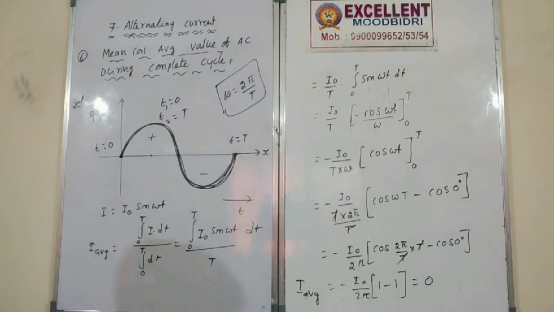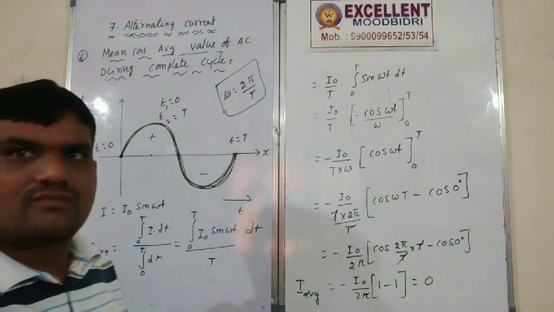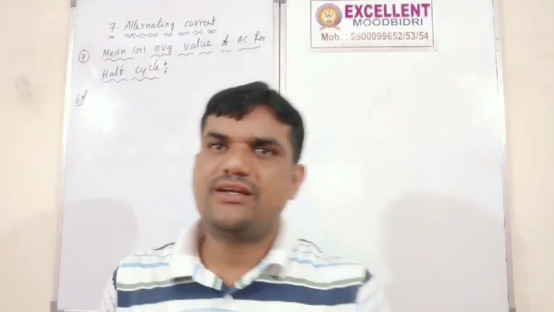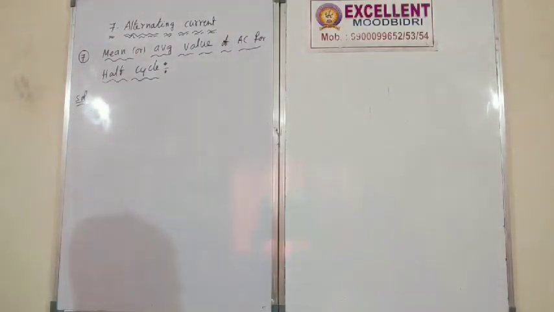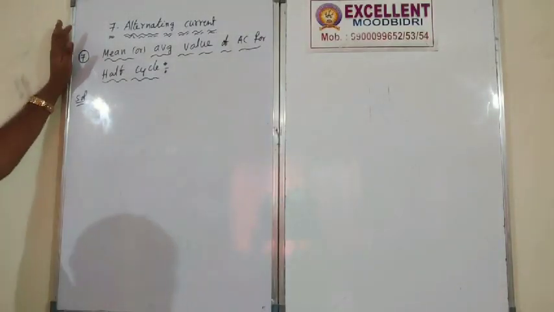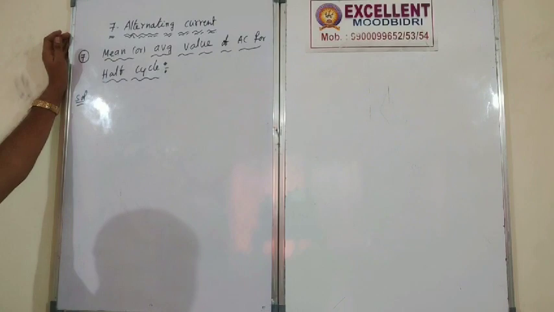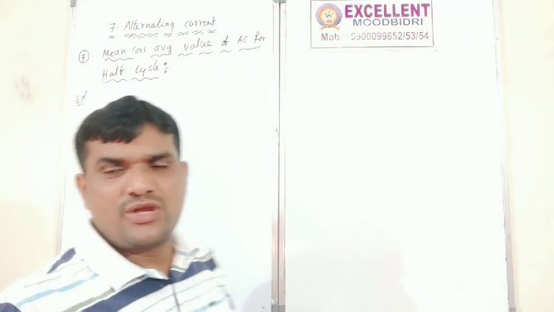Next is the seventh concept. What is the seventh concept? The mean or average value of AC for half cycle. Previously I gave it for the full cycle.